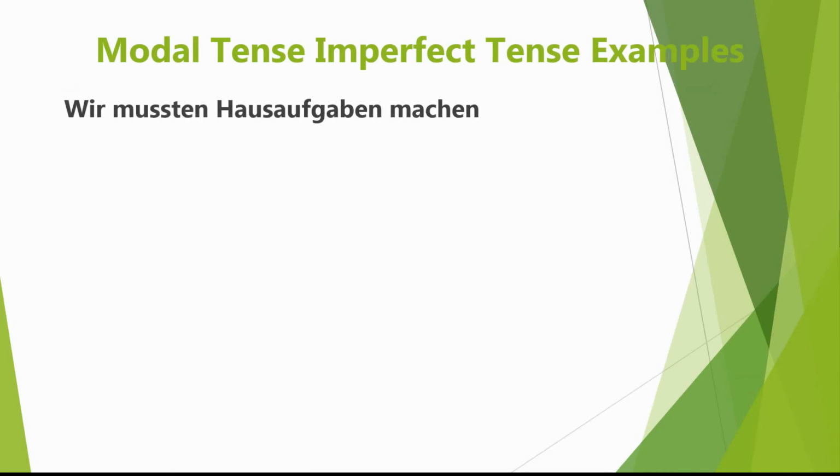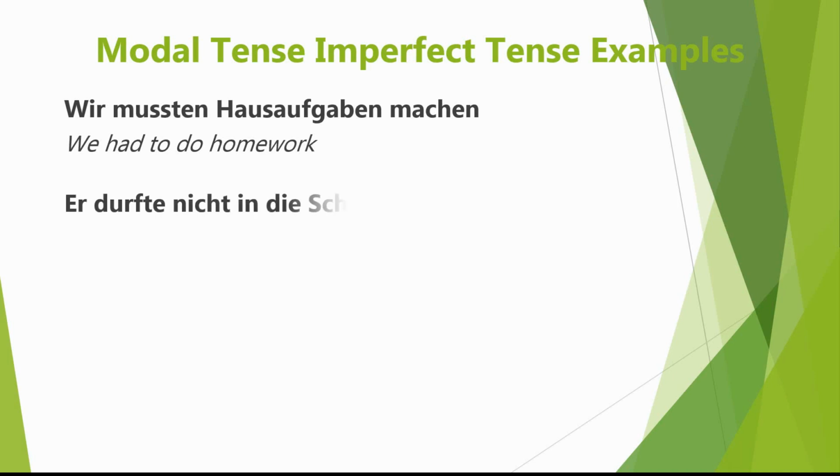So here is our first example. Wir mussten Hausaufgaben machen. What does that mean in English? It means we had to do homework. Yeah, it was past tense. We had to do it. Last week, it was the holidays. It wasn't fair. We had to do some homework. And this week, we've got to do some more, which is great.